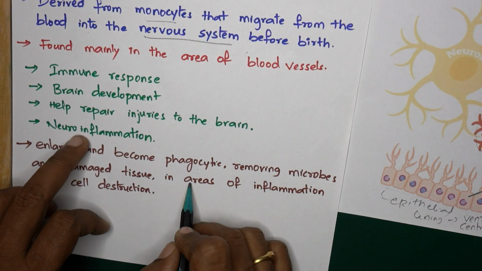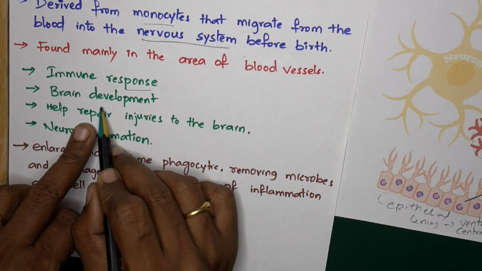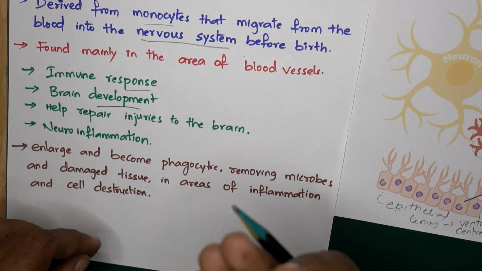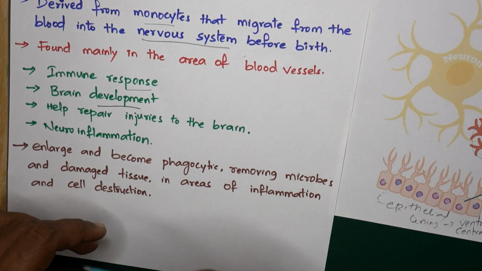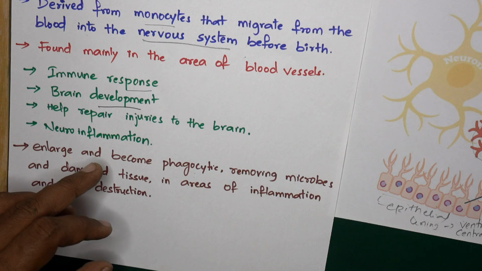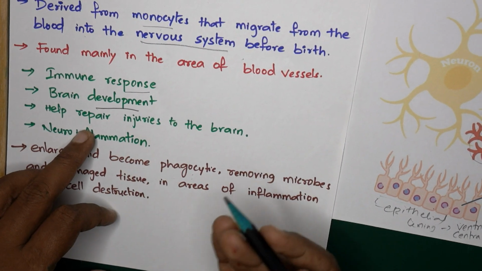Apart from the immune response, they also perform a main function in the development of the brain. They help in repairing injuries.